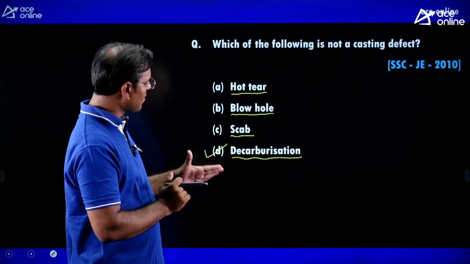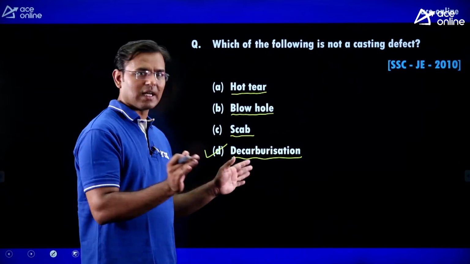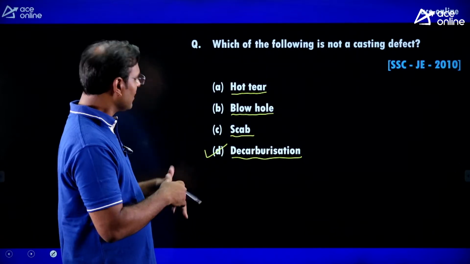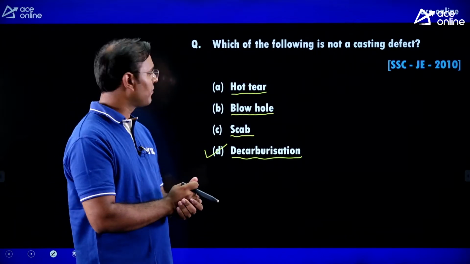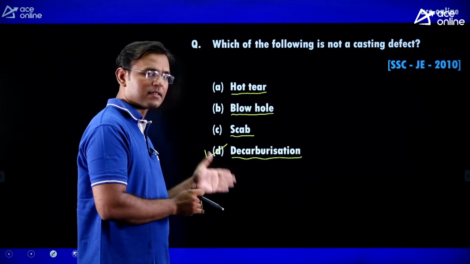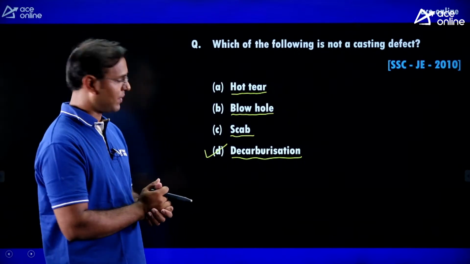Removing the carbon from the workpiece is not a casting method. It is not a defect in casting. Then which of the following is not a casting defect? The hot tear, blowhole and scab are casting defects.